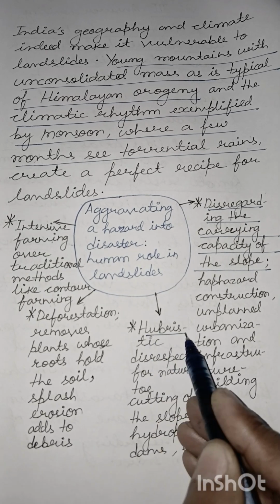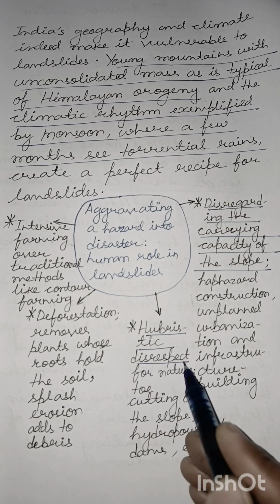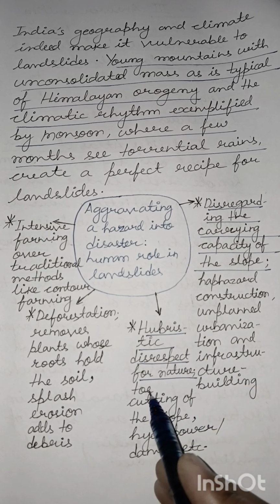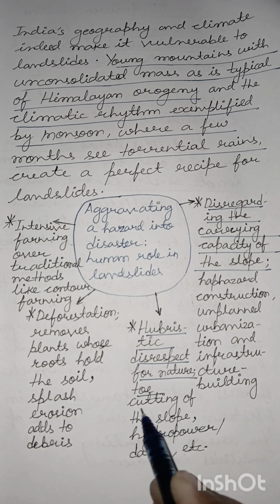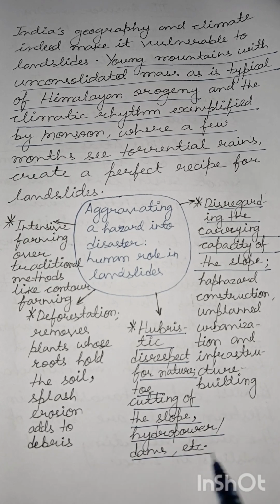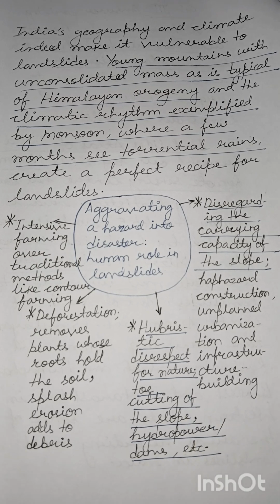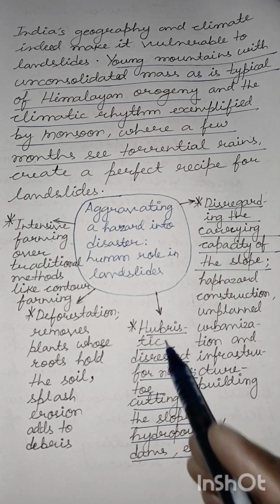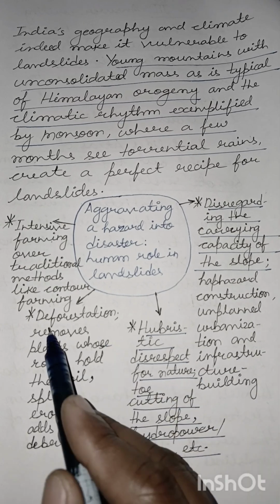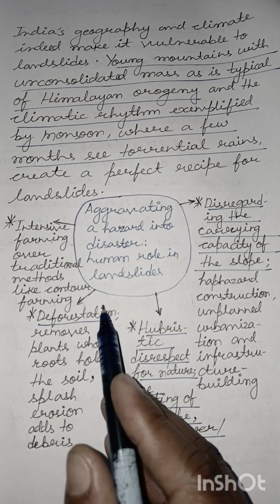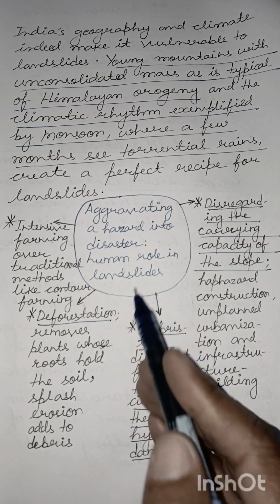Then comes hubristic disrespect. Hubristic means human ego, human conceit, for nature. For example, toe cutting the slope or hydropower dams, reservoirs, etc. All of these things, which are often a byproduct of human greed too, would lead to landslides, as we would discuss later. Then comes this perennial problem of deforestation. How can deforestation lead to landslides?